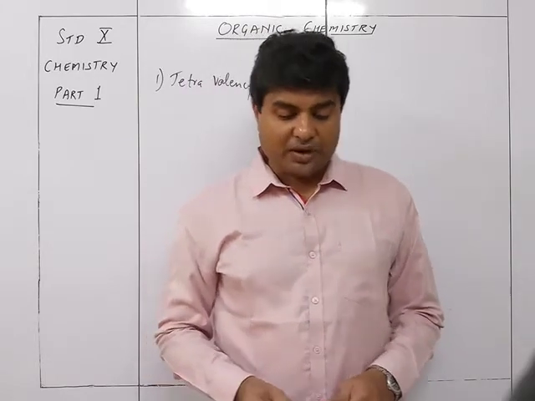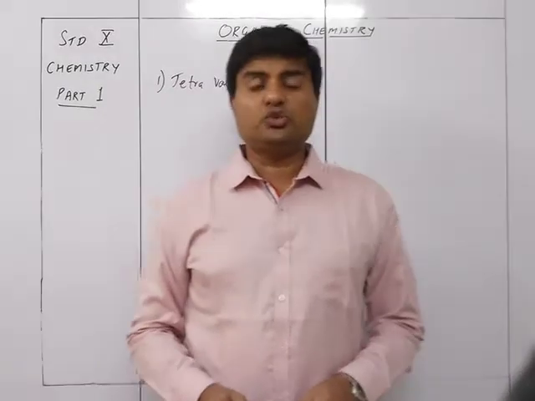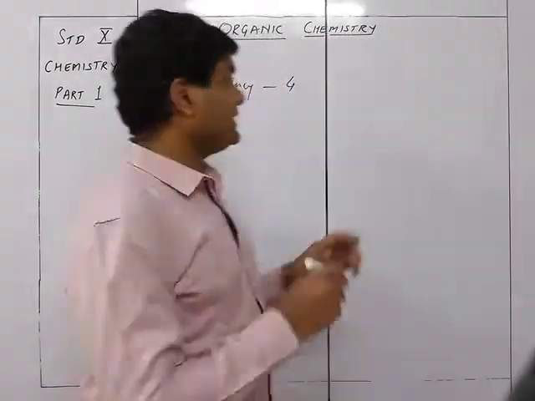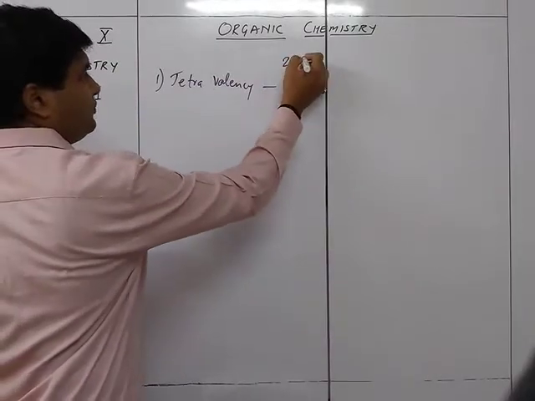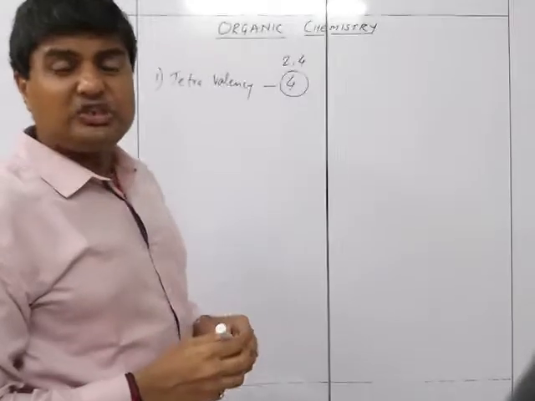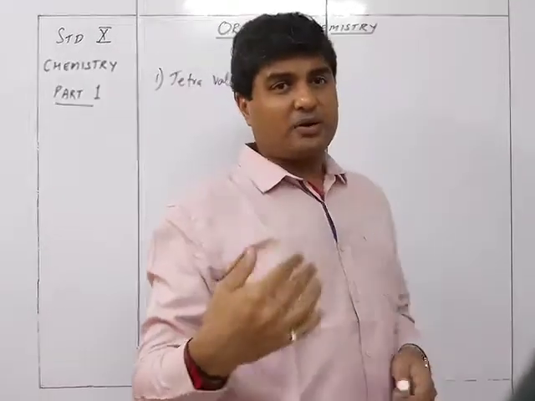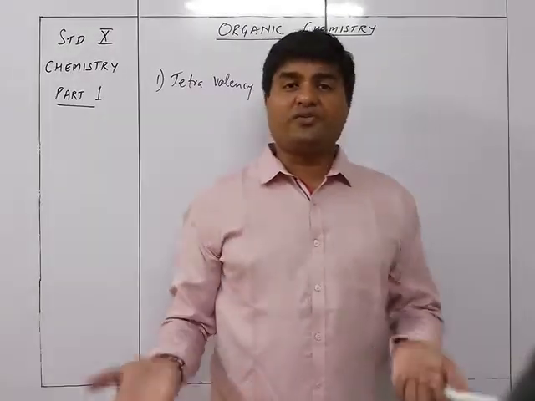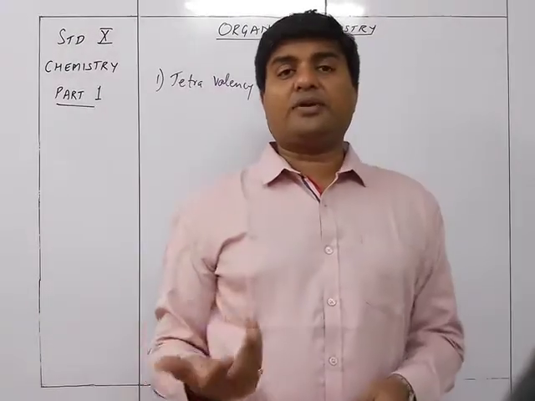The atomic number of carbon is 6 and the electronic configuration is 2, 4. Accordingly, the 4 outer electrons are going to be shared. It is not going to accept 4 electrons because it's a non-metal. So it is going to share 4 of its electrons with different elements, and this sharing of electrons will form different kinds of substances.